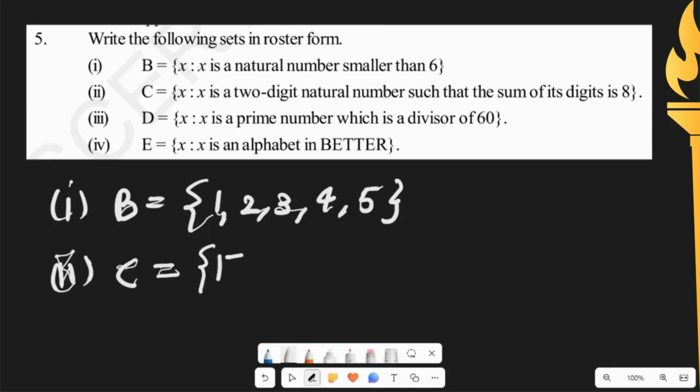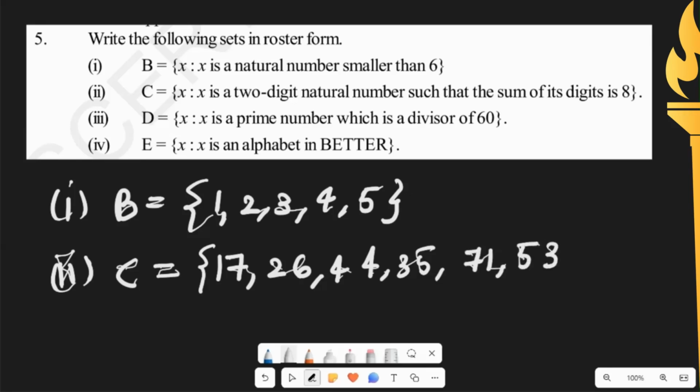So we'd start from 17, 26, 44, 35, 71, 53, and 62. These are all the two digit numbers. Okay, we have another one, 80. We also have 80. So two digit natural number such that sum of digits is 8.